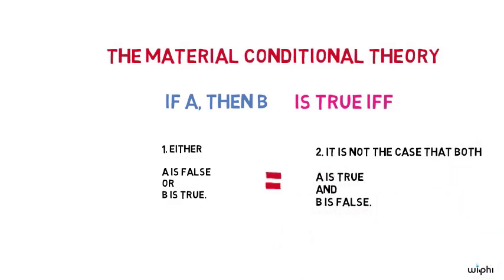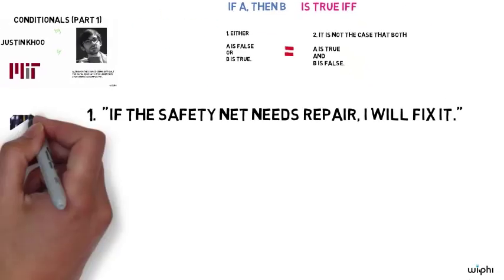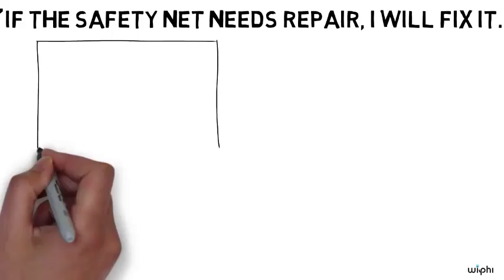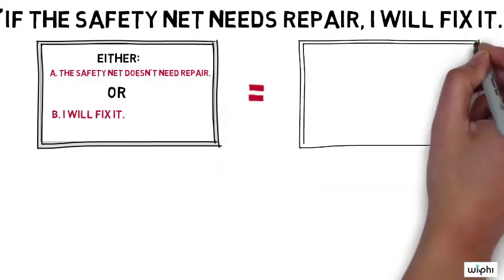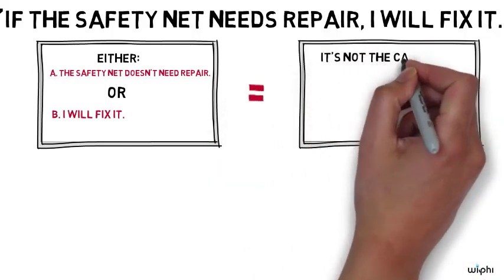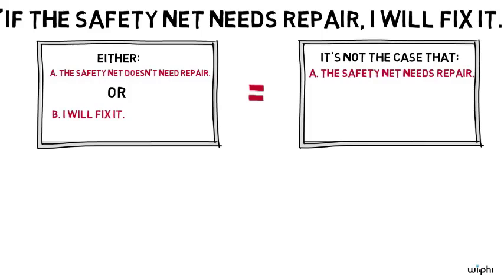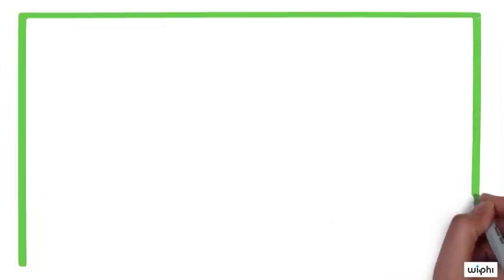Thus, according to this theory, when Romney utters 1, he tells us that either the safety net won't need repair or that he will fix it. Equivalently, he tells us that it's not the case that the safety net will need repair and he won't fix it. We can consult our truth table to help us better understand what's meant here.